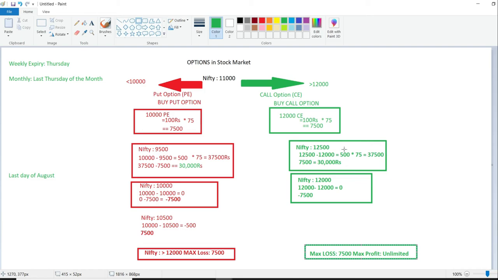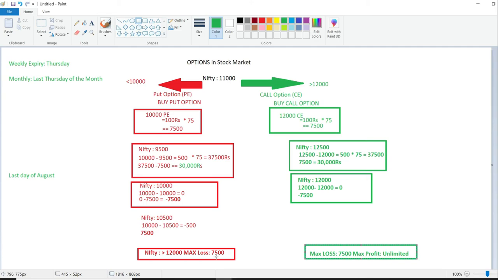Similarly, for a call option buyer, if the prediction comes true, I mean it crossed 12,000, whatever difference is there between his prediction and the actual price will be his profit. In any other case, if the market stays below 12,000, or in the put case where the market stays above 10,000, he will only lose the initial investment of 7,500. That is the maximum loss he would be making.